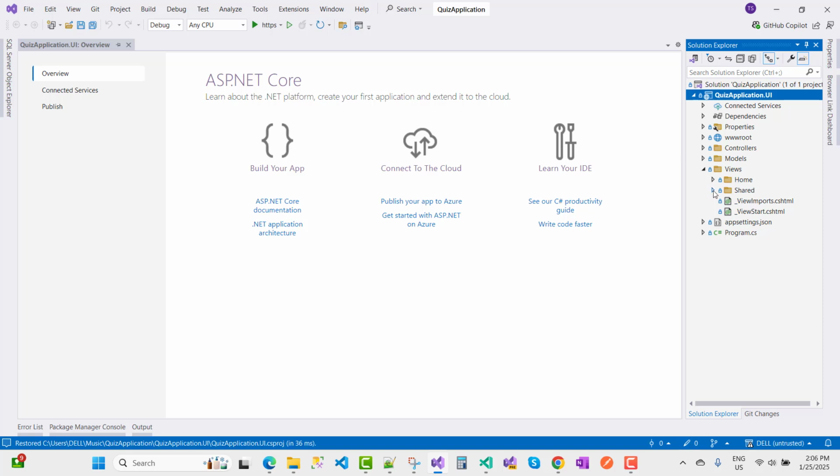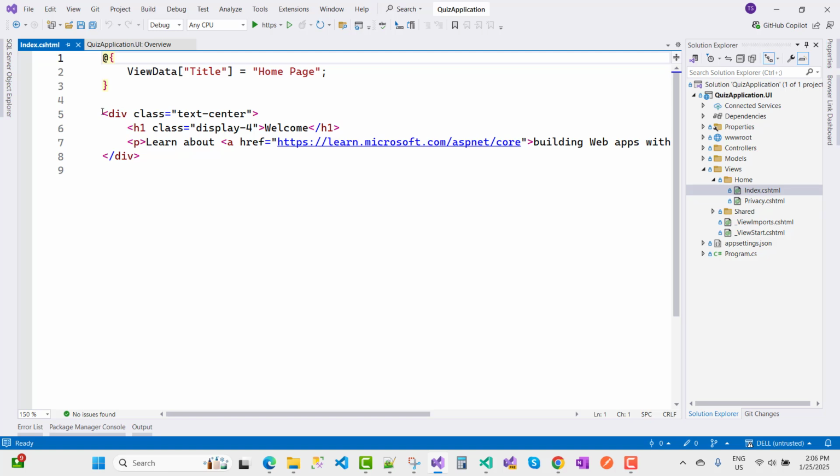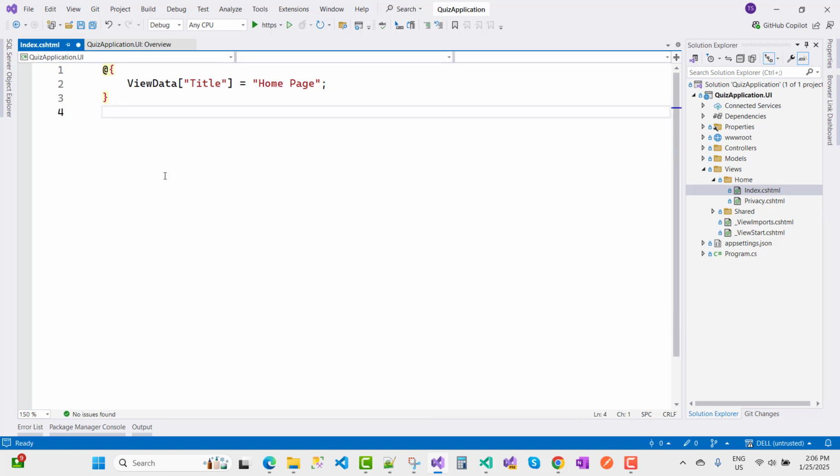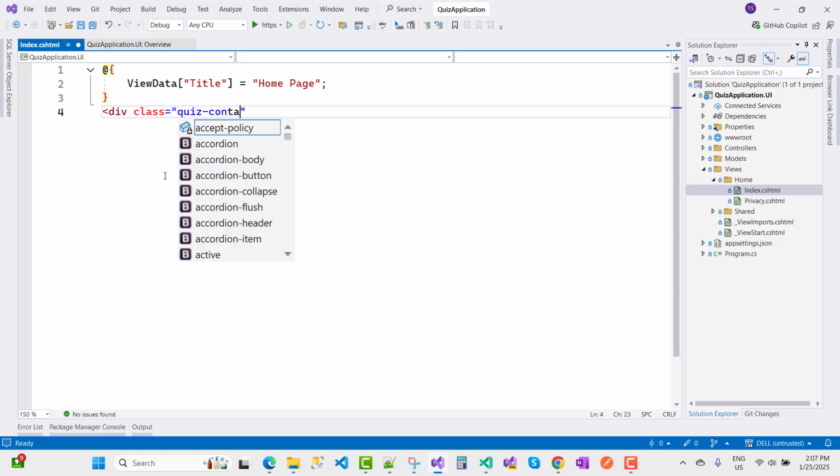First of all, I'm going to add a script file so that we can show the complete thing. Here we have an index.cshtml file, and I want to design this quiz here. The first thing is a div, and I want to take the class as quiz container.